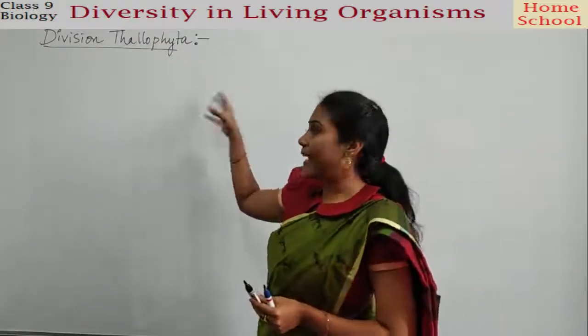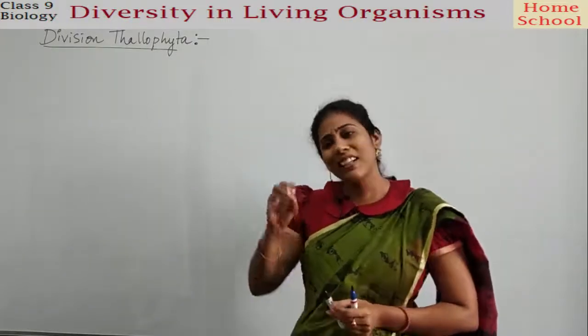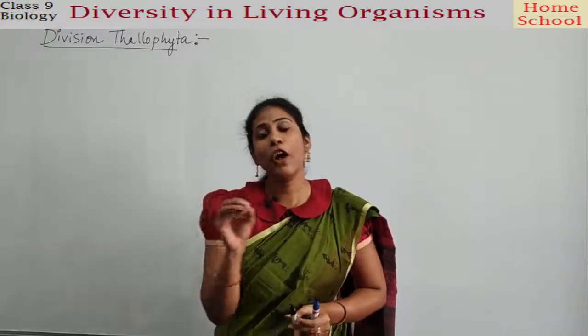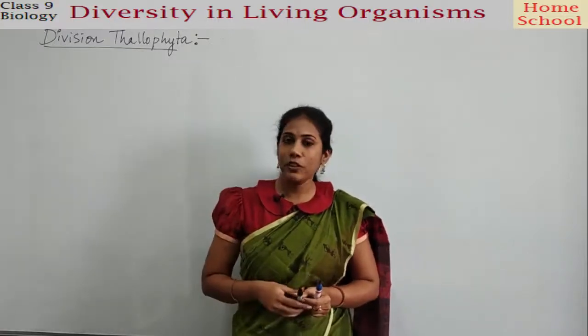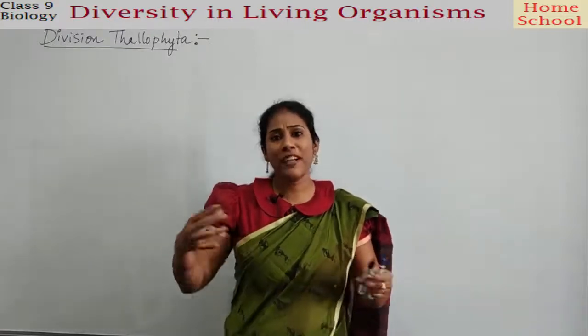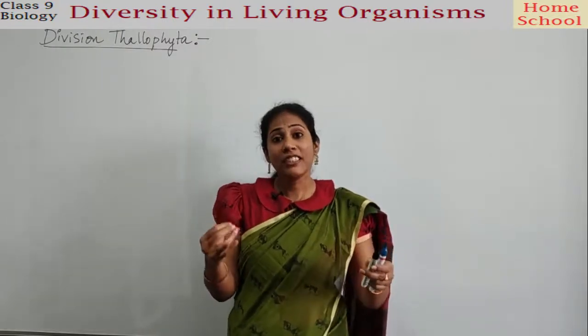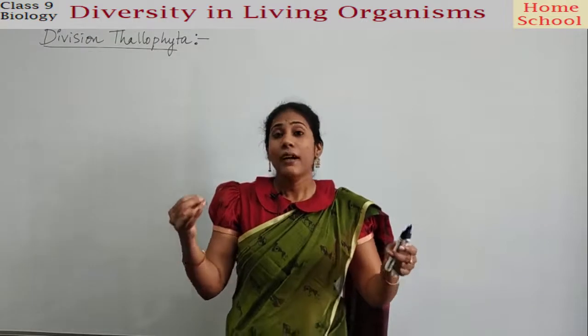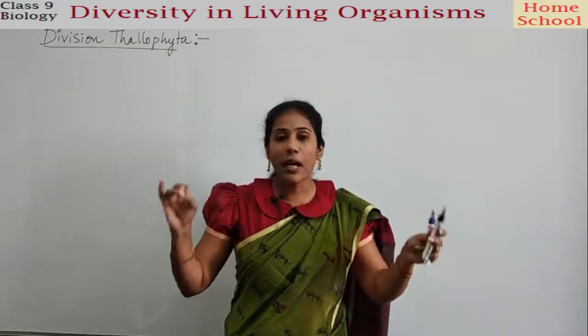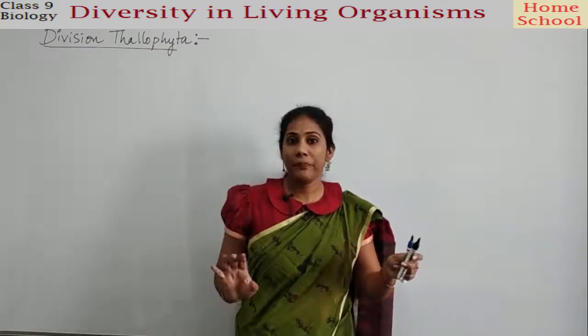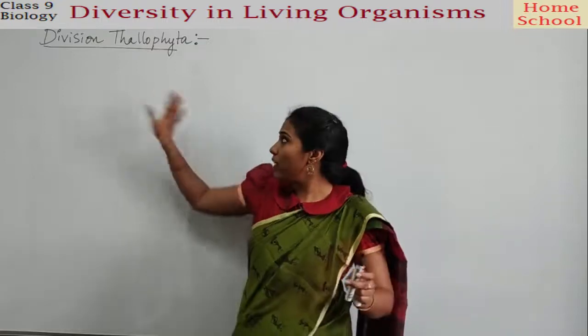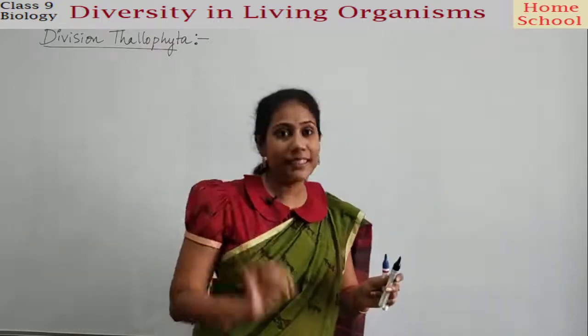Coming to the division Thallophyta, they are the basic variety of the plant kingdom, guys. You don't find so-called roots, stem, leaf, such differentiated body parts you will never observe in these plants. Clear? And all of them will come under the division Thallophyta.